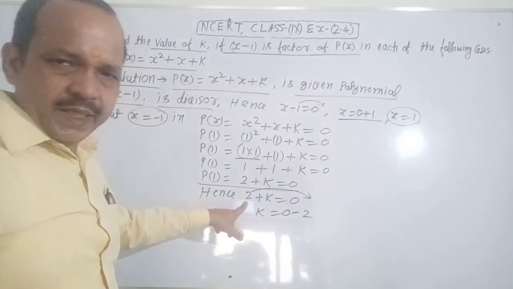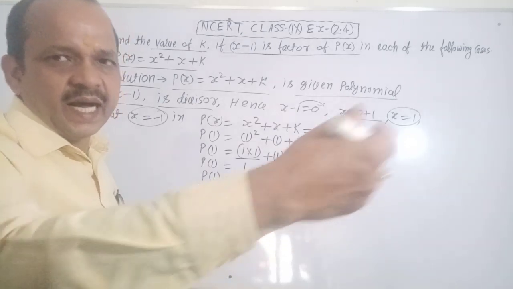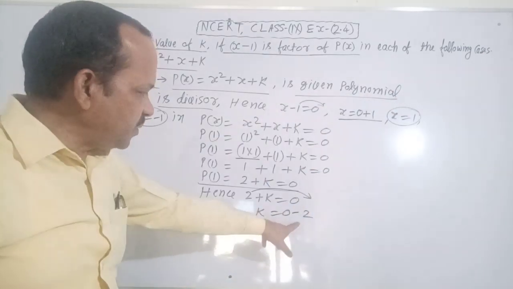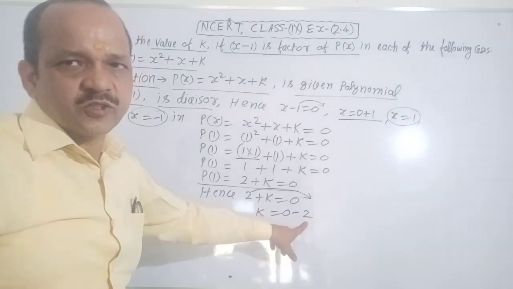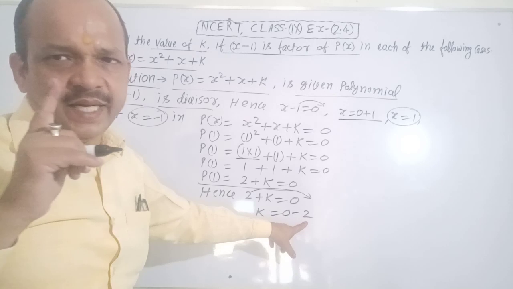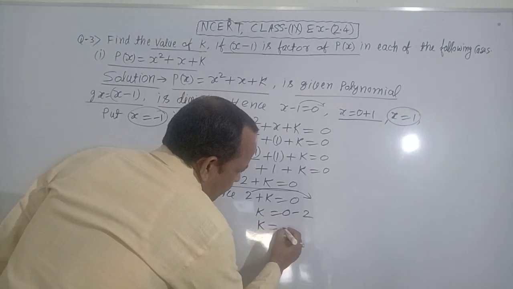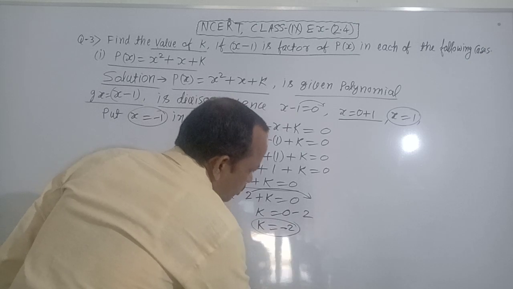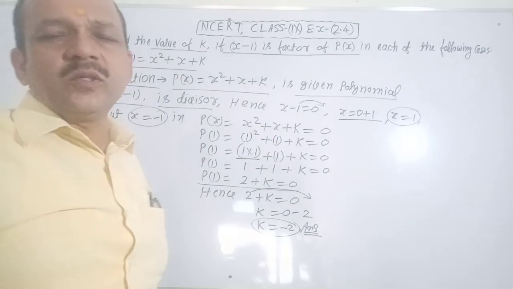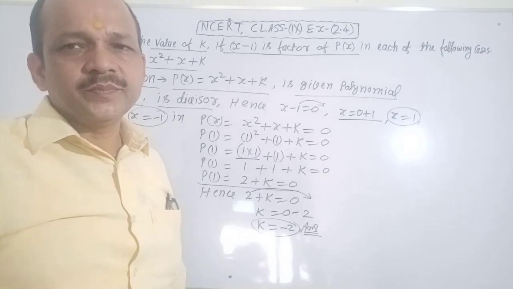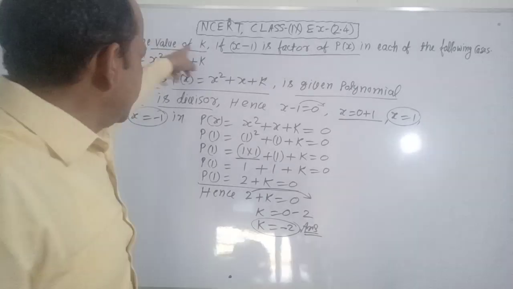Here 2 is with plus sign. When you write it on the right side of equal, then it becomes minus 2. Plus 2 becomes minus 2 on the right side of equal. You can write it k equals minus 2. Answer: you find k equals minus 2. It is your answer.